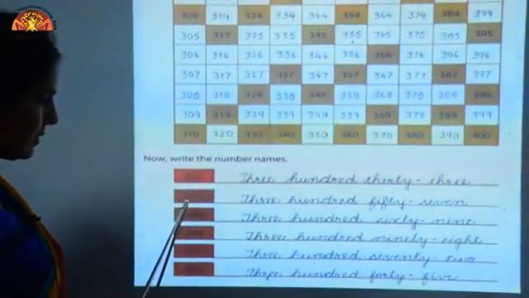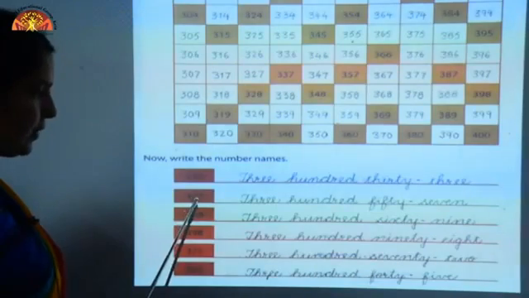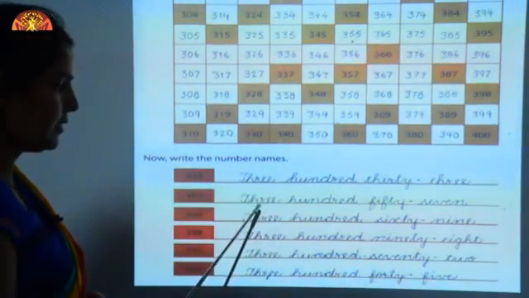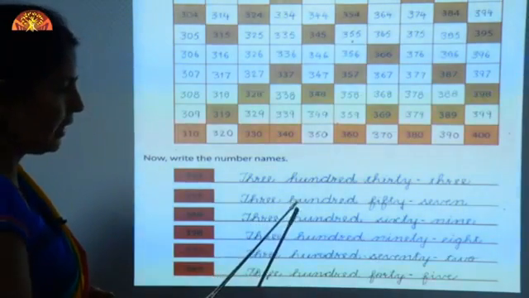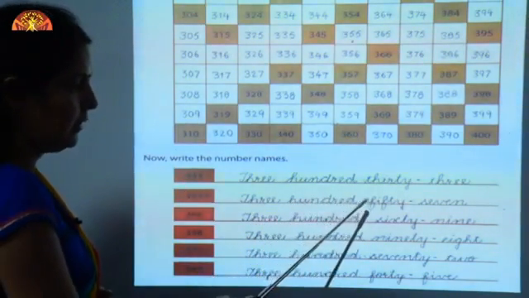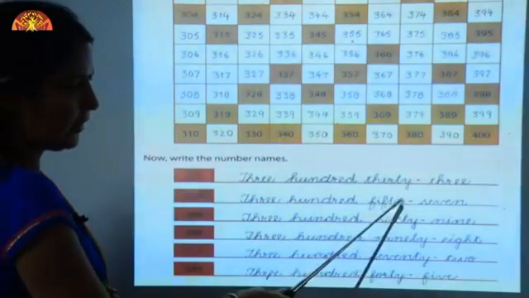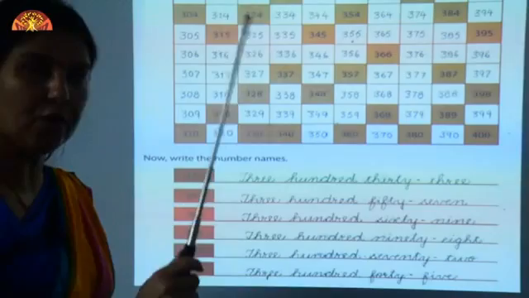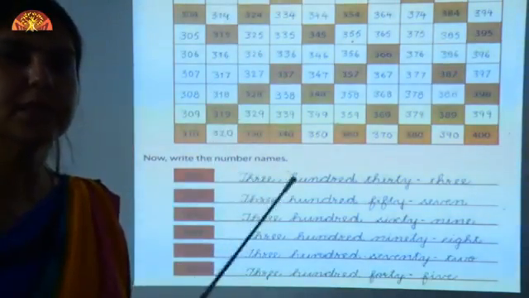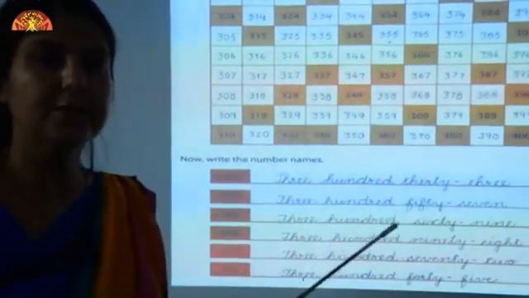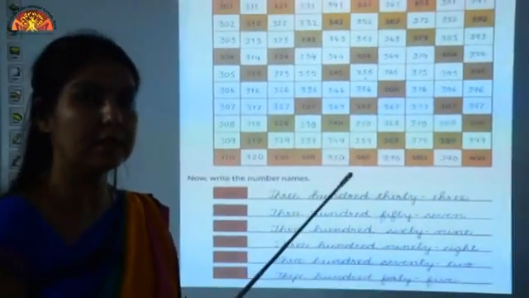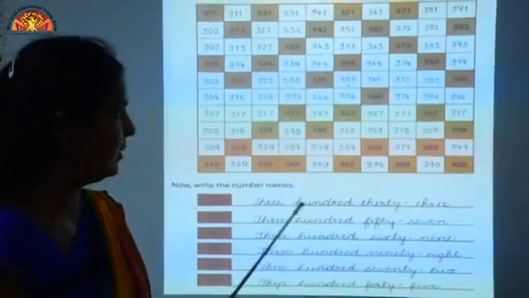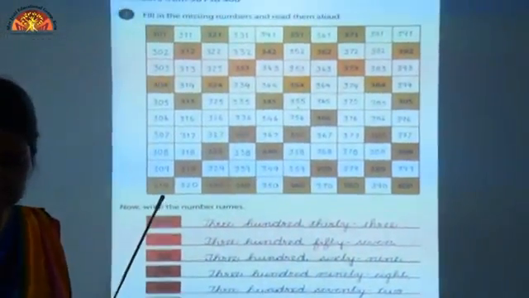We will read this number. This is 357. So we will write the spelling of 3, THREE 3, 100, HUNDRED 100, 50, FIFTY 50 and 7, SEVEN 7. Children, you know what are number names? Number names are the spelling of numbers and you can say number names are the words. We are writing the numbers in words. I hope you have understood.